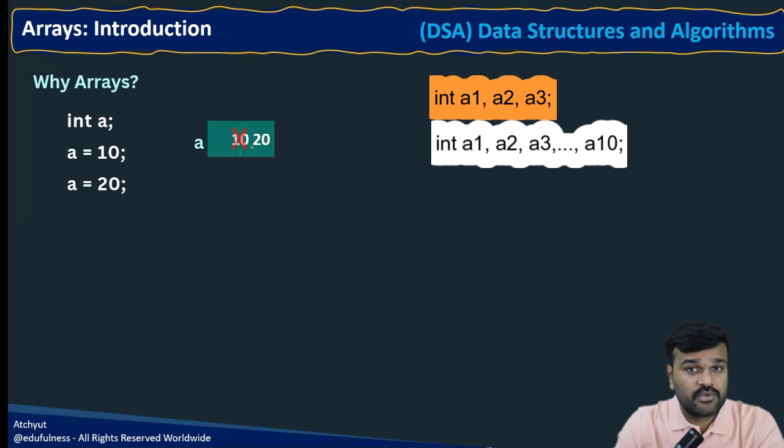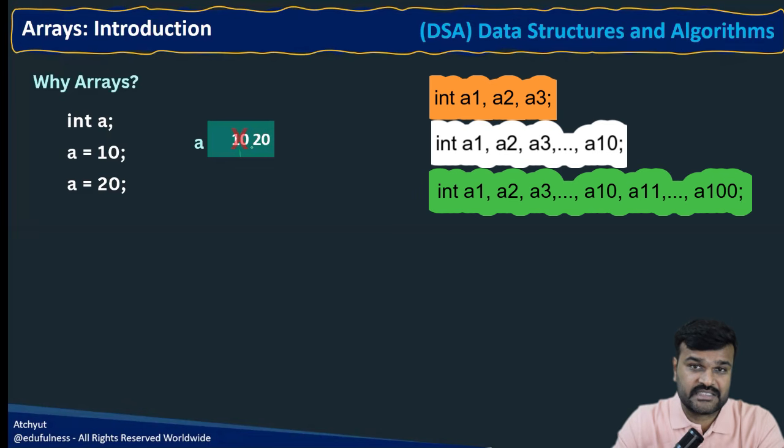Suppose you need more than that, sometimes 50 values, 100 values or 1000 values at a time. Are you going to create that many variables? If you do, the code becomes difficult to write, difficult to read, and difficult to manage. That's where arrays come into the picture.